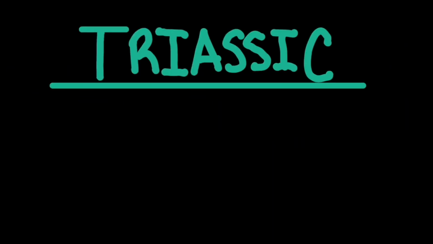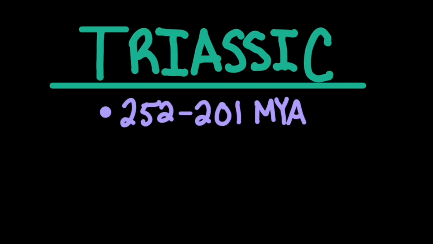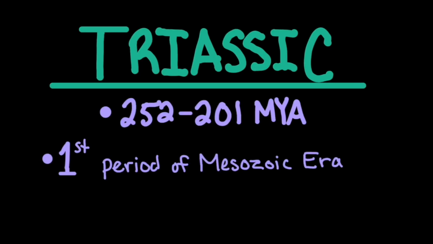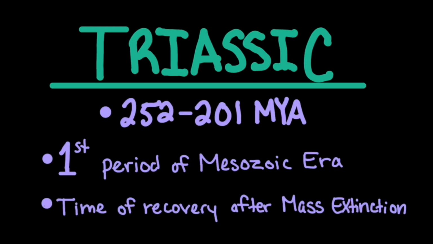The Triassic period was from 252 to 201 million years ago. It is the first period of the Mesozoic era of the Phanerozoic Eon. This was a time of recovery after the catastrophe of the Permian extinction.